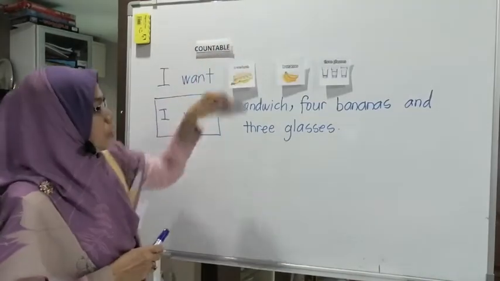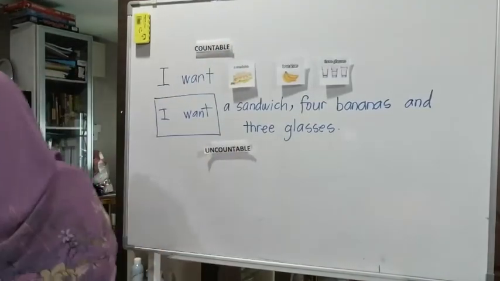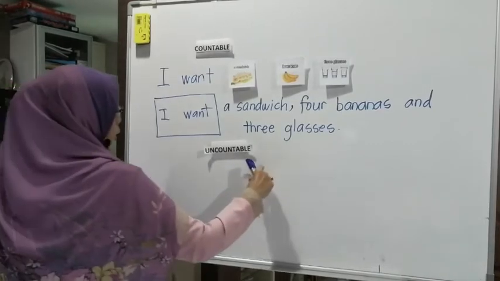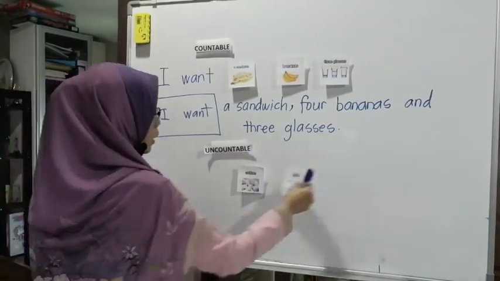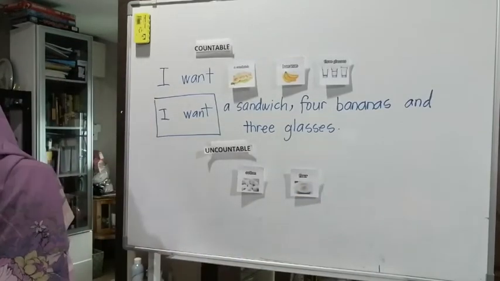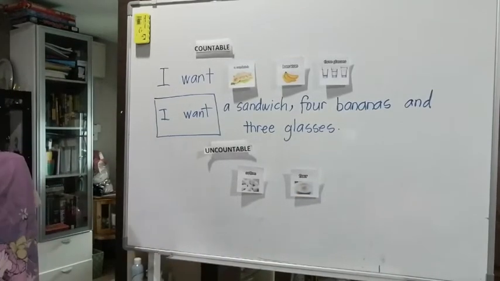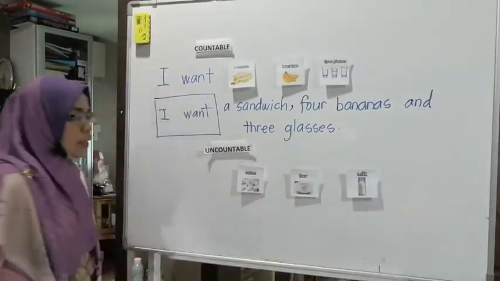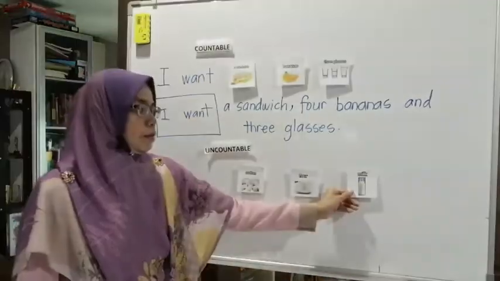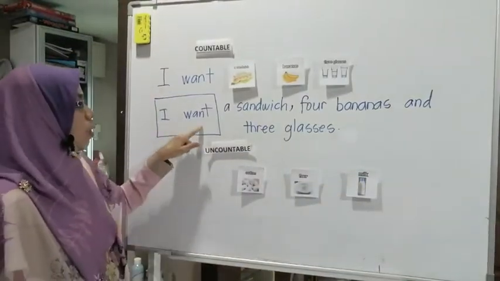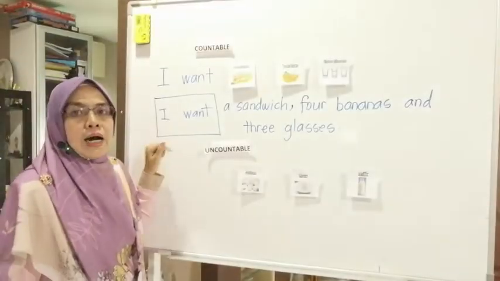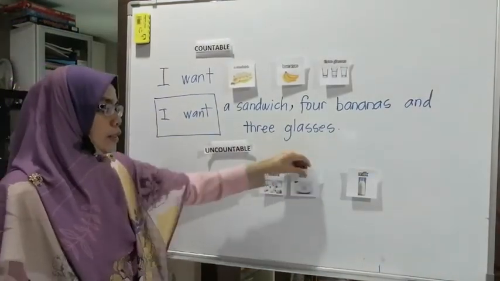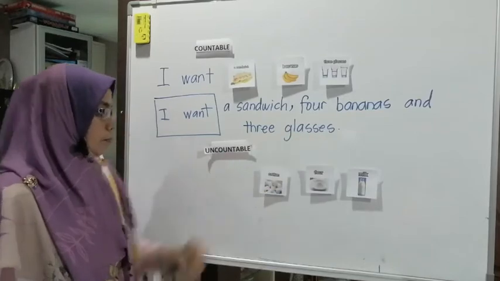What about for the uncountable? With the same picture, you have cotton, you have flour, and you have milk. Still with the words "I want," how are you going to make this cotton, flour, and milk?